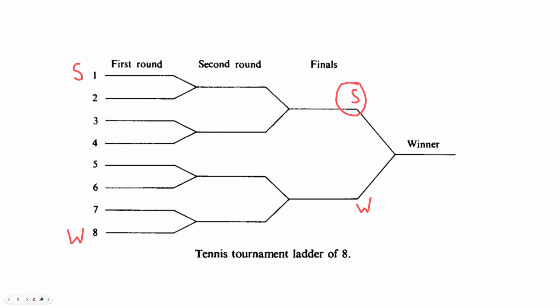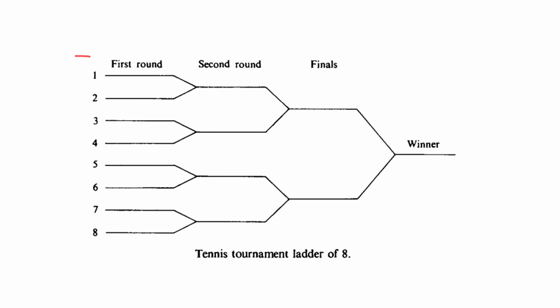But in the case where the winner and second best player are in the same subtree, then obviously they will meet some time, and in this case the winner will defeat the second best player, and the second best player will not be the runner-up. So let's solve this question mathematically first, and then we'll move on to the code.